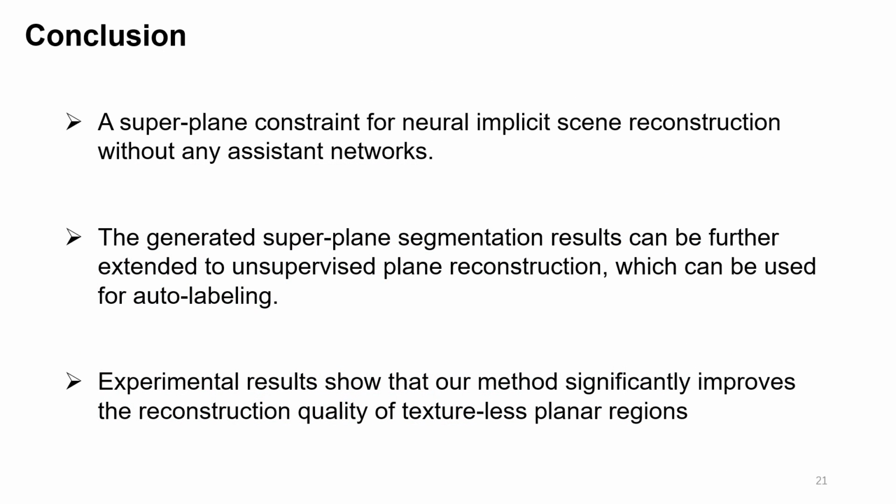In summary, we propose a superplane constraint for neural implicit scene reconstruction without any assistant networks. And the generated superplane segmentation results can be further extended to unsupervised plane reconstruction, which can be used for auto-labeling. Experimental results show that our method significantly improves the reconstruction quality of textureless planar regions.